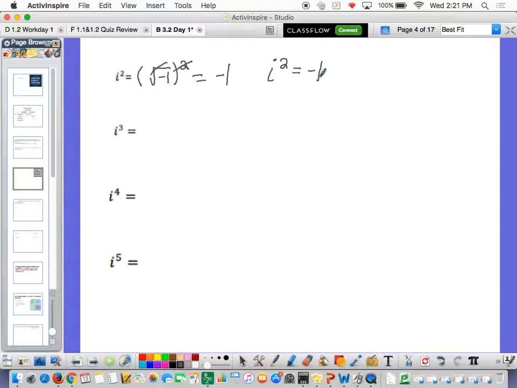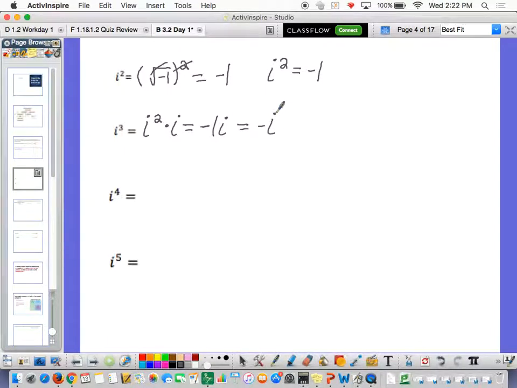Let's see what happens when we cube i. Well, hopefully you understand from rules of exponents that i cubed is like i squared times i, right? Because you just add exponents when you multiply things with the same base. Well, we know that i squared is -1, and then it's i, and we can't really do anything with that, because you want to keep everything in terms of i's or numbers. You don't ever want to see a negative square root ever again. Okay? So i cubed is the same thing as -1i. You could also say that's just -i.